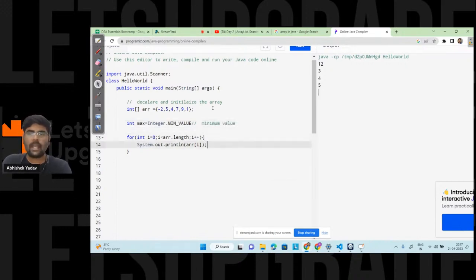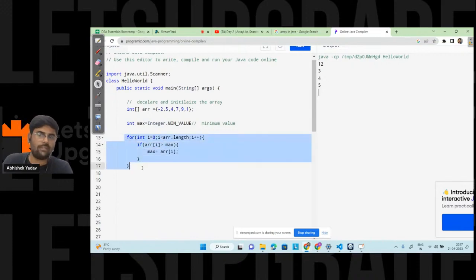Everything is clear? After that, I will traverse the array, and here I will write a check: if arr[i] is greater than max, in that case I will update the maximum, that is, max = arr[i]. With the help of this code, I will get the maximum element in the array.